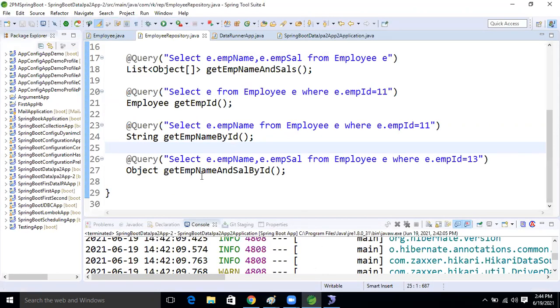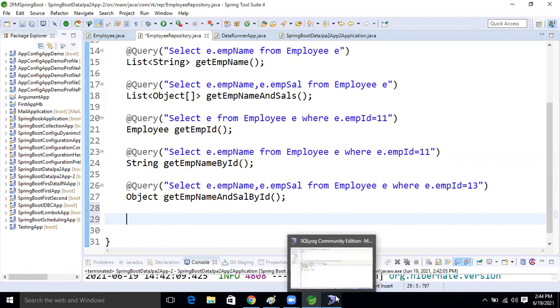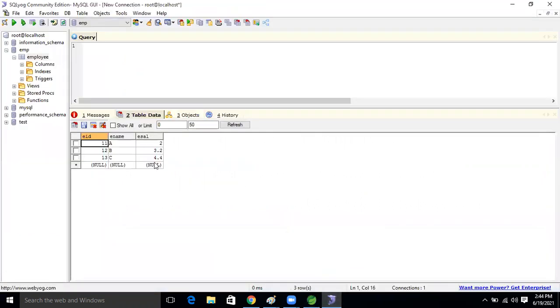Okay, so I'm going to write the query now. Our query is get employee by ID, right? I want one employee based on the id.